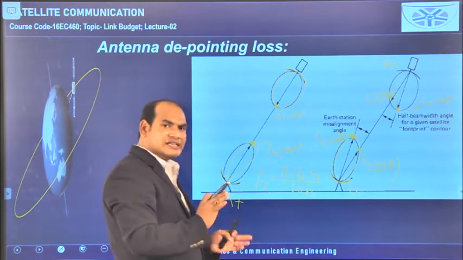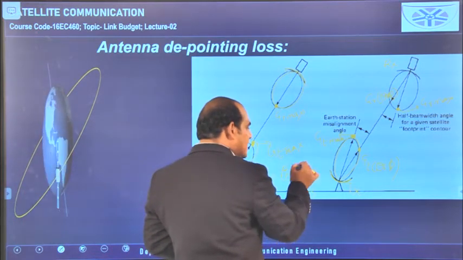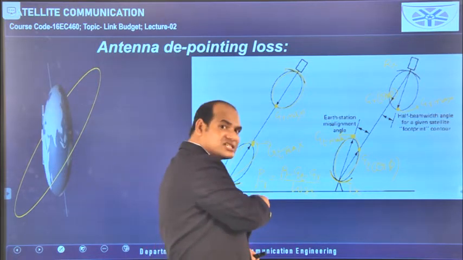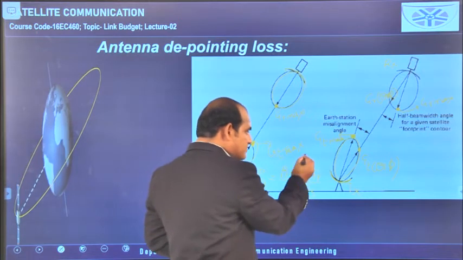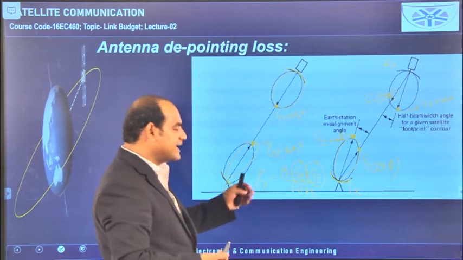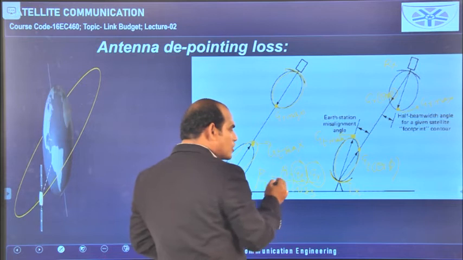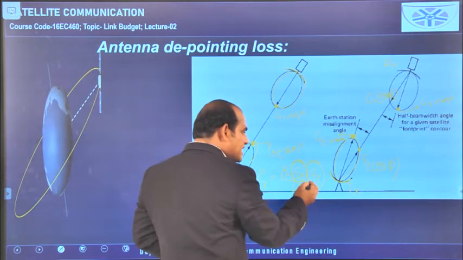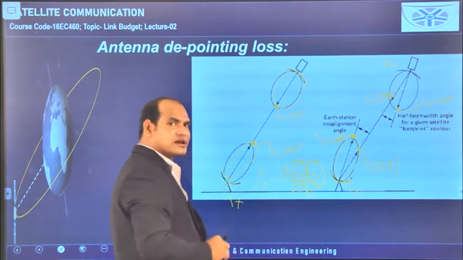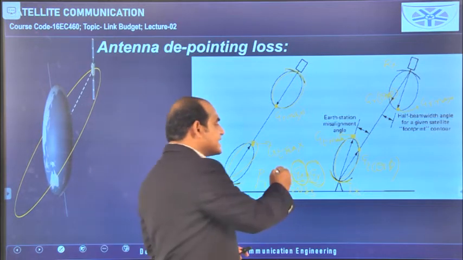Here our discussion is about the received power with respect to the gains of the transmitting antenna and the receiving antenna. The received power is maximum whenever GT is maximum and GR is maximum. We can simply observe that by taking this equation. PR is proportional to GT and GR. So if GT is maximum and GR is maximum, then this product is maximum, and you will get the maximum value for received power.